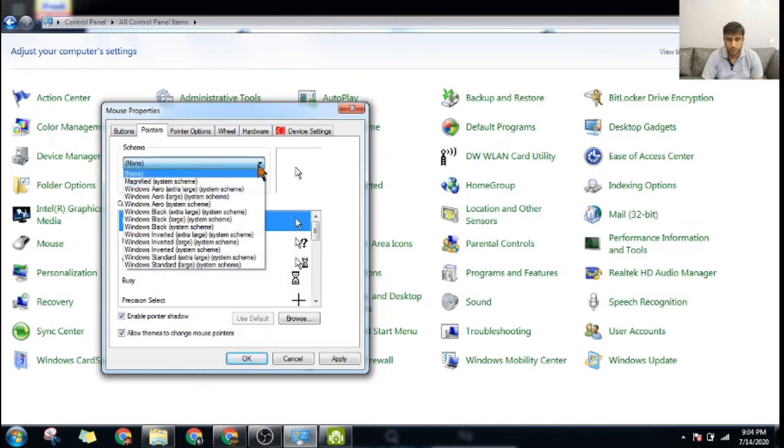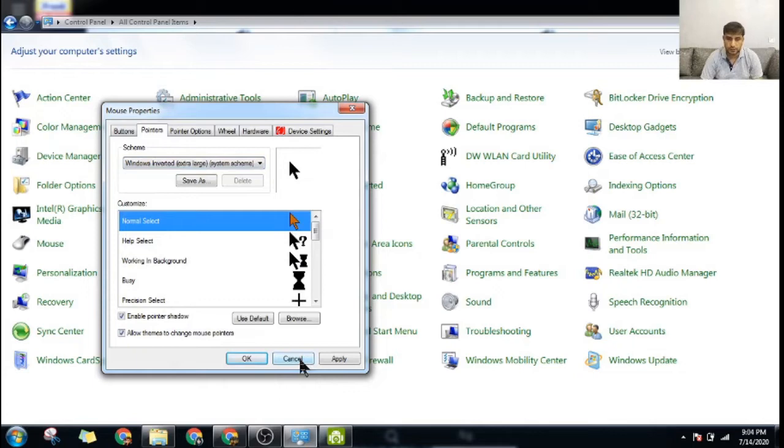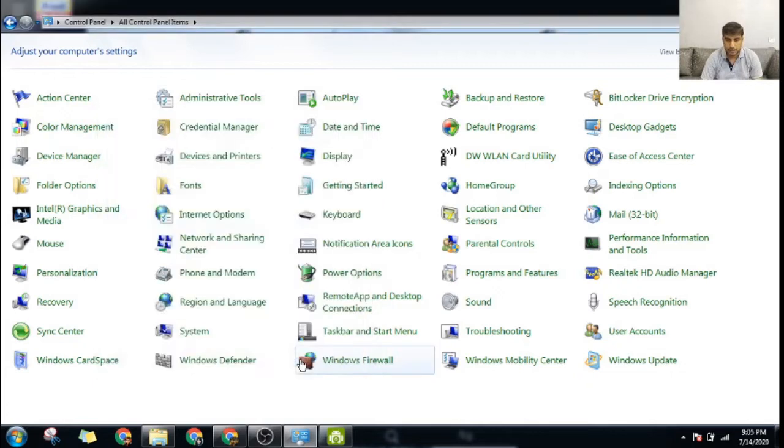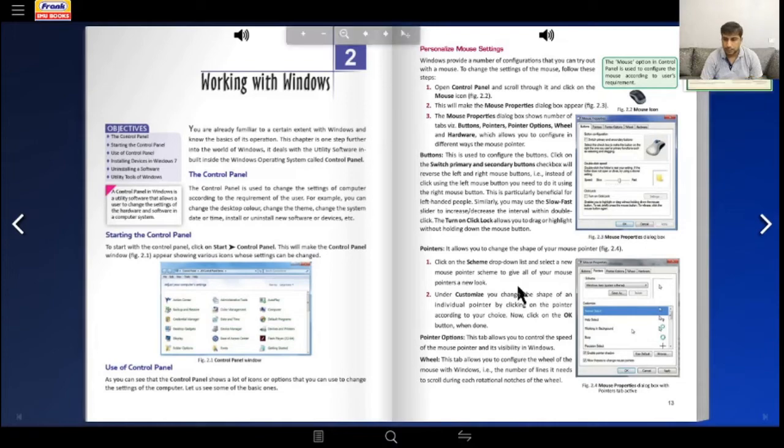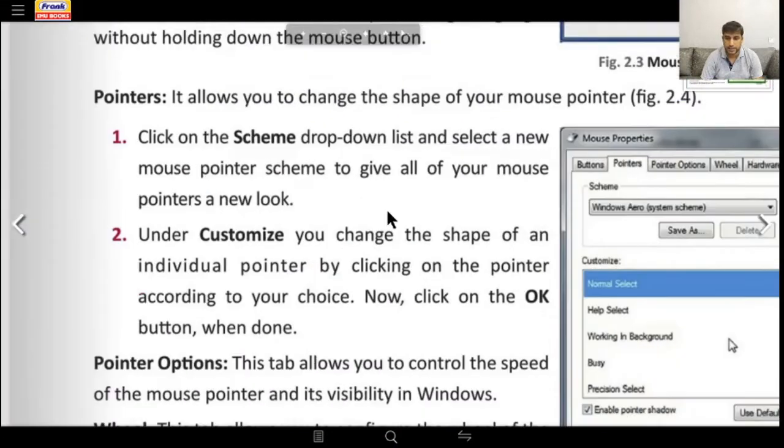And the moment you take your cursor over it, it will show you how they work. Okay, so I am currently using this one only, I like this. So yeah, coming back, I can change the style of pointers.